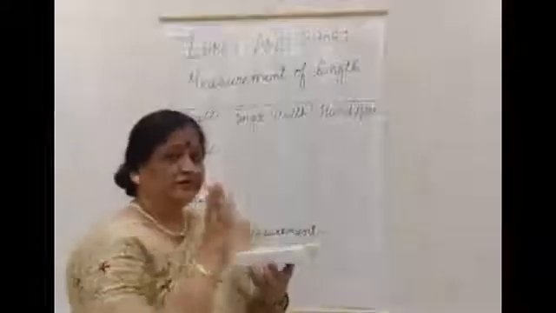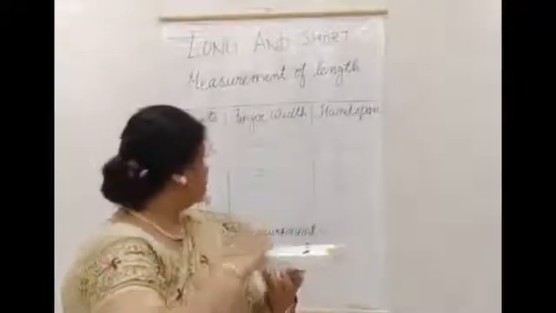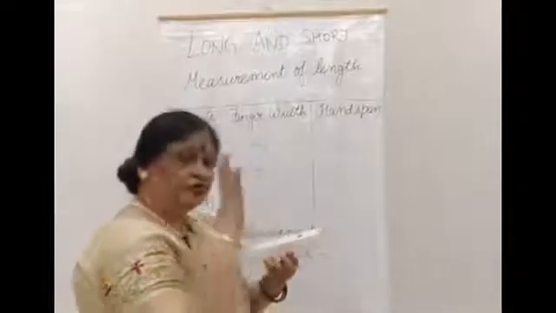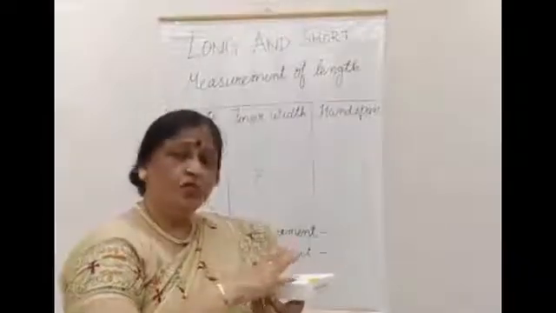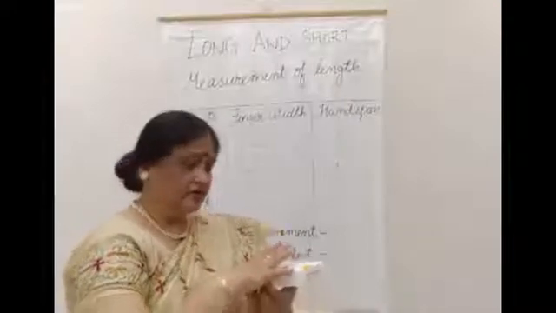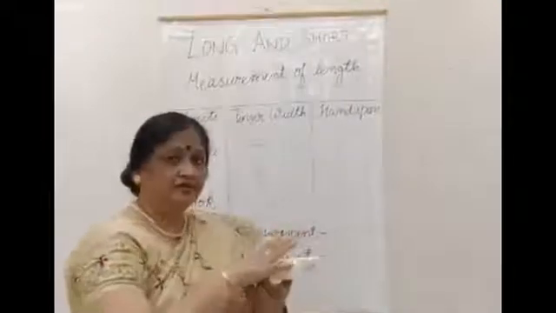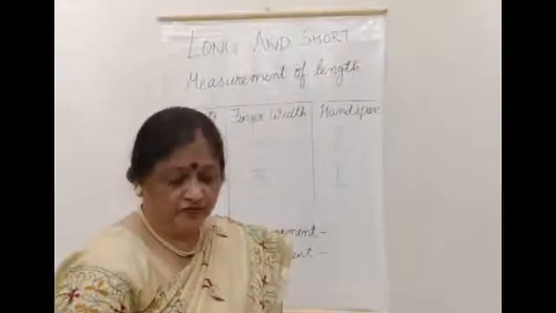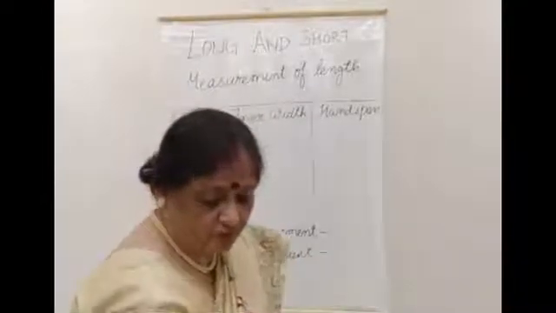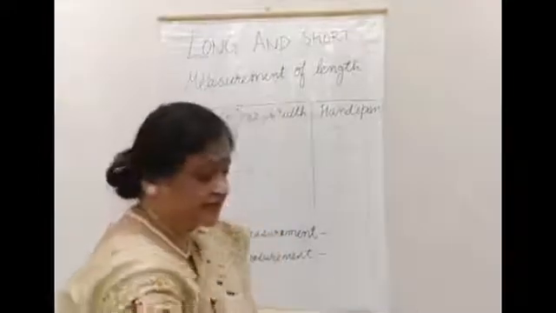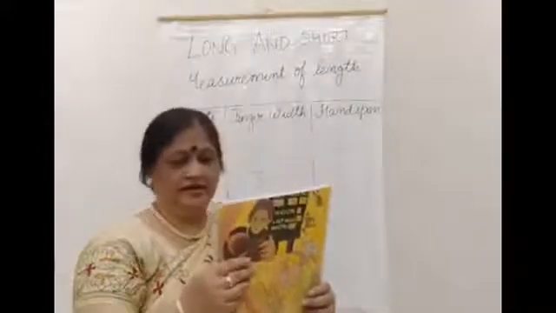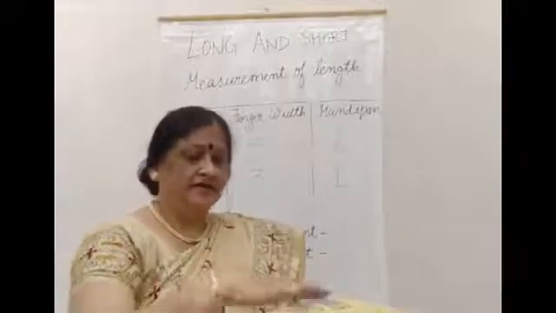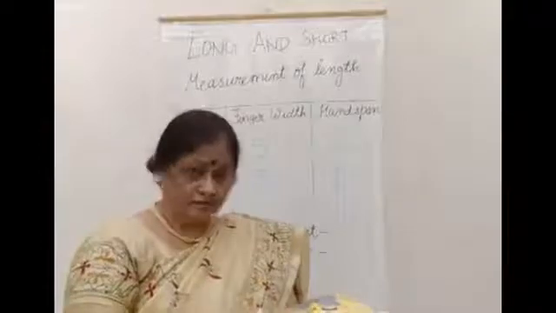Now you can see the total length of this box. If we measure with finger width, then it is 3. And when we do hand span, it is 1. So what is the length of the box according to the hand span? 1. Now we will do it with your own course book. Okay, let us start. You all have this course book with you? Alright. Now let us measure the length of the book.